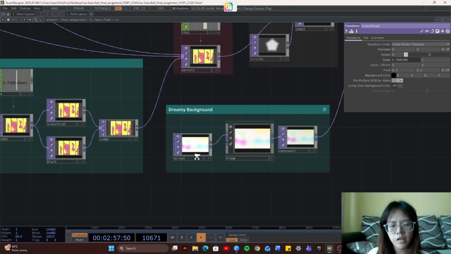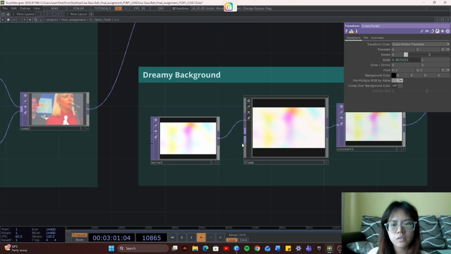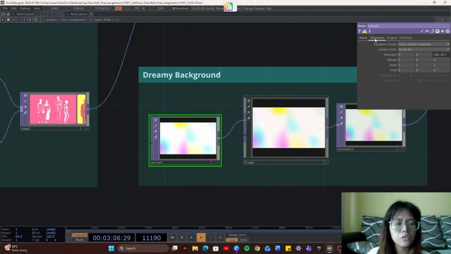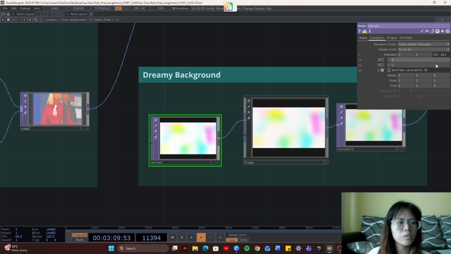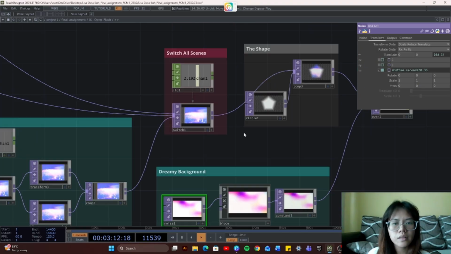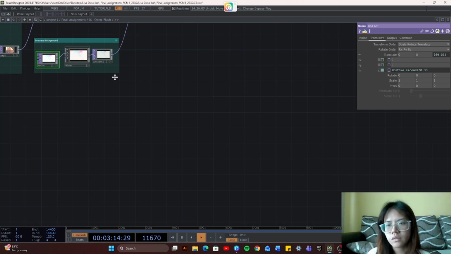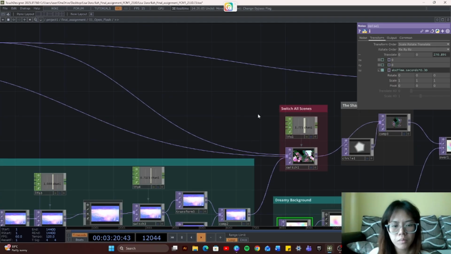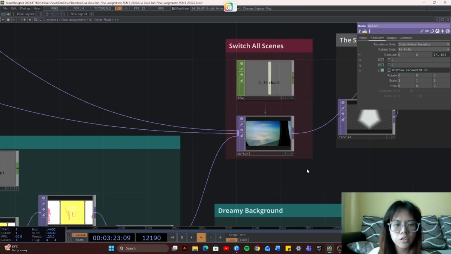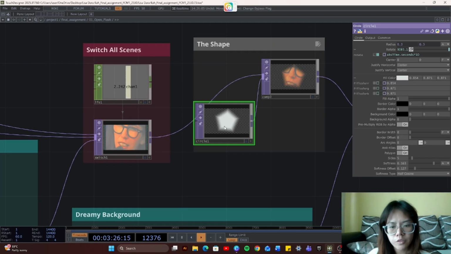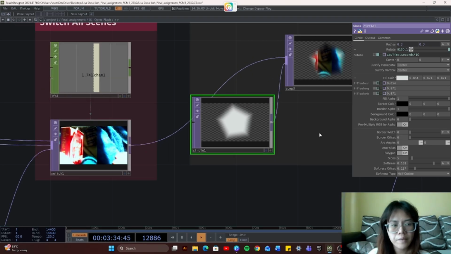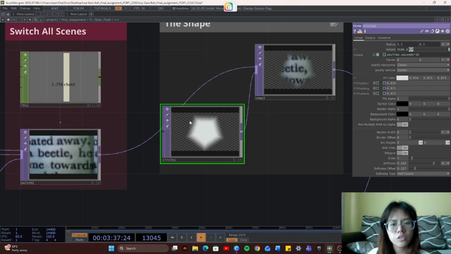And over here I made a dreamy background. I use a noise and a bloom and a constant, and as for the noise I made the seed. As for the noise at the transform part, I use apps time to make the translate move around a bit. And then over here I connected the comp null and then this comp into here so they can switch between, and also I use the alpha again. As for the shape of it, I used the circle and I adjusted some of the parameters to achieve this shape and the border's blurry effect. And I also use the apps time at the rotate so it can rotate like this.